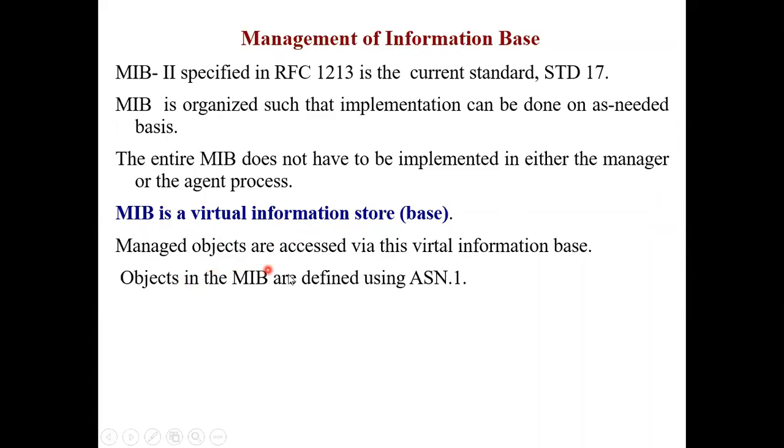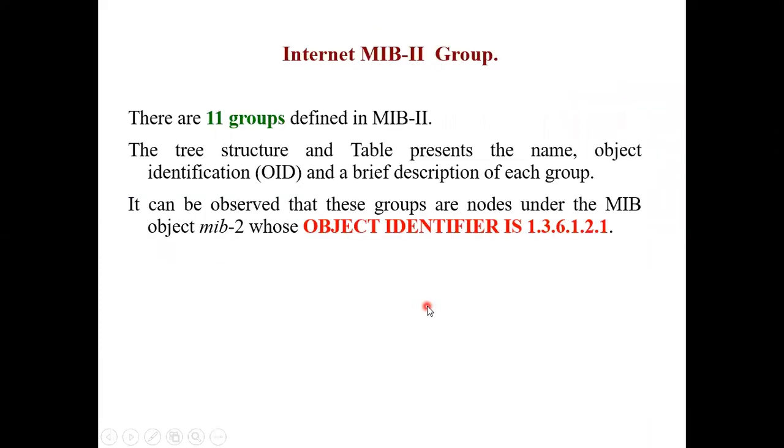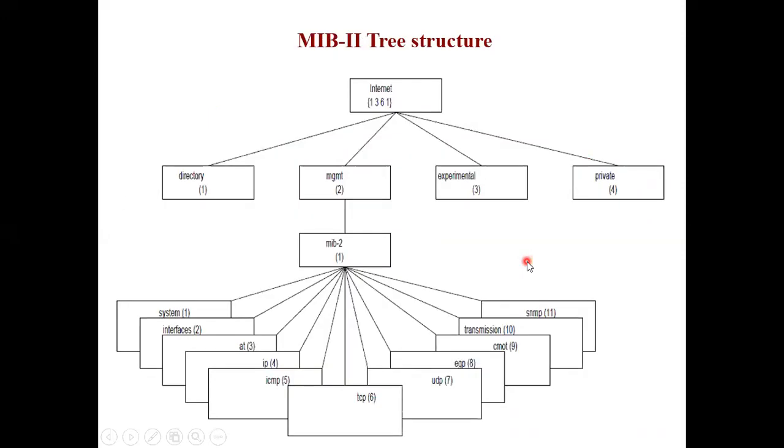The managed objects are accessed via this virtual database, and the objects are defined using the ASN.1 standard. There are 11 groups in MIB. The object identifier is 1.3.6.1.2.1. I hope you know how this object identifier came from the tree diagram.